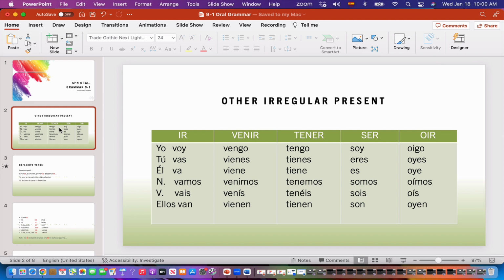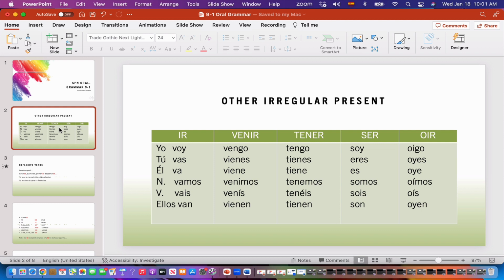So you will see that there are many irregularities here, so you have to memorize these verbs. For example, the verb oír is quite irregular. It's oyes with y and oye. And also the verb ir, voy, vas, va. You see, the infinitive is ir, but when you conjugate the present, it's v-o-y. So they're quite irregular. So remember, these verbs have to be used when you talk about something that is happening right now or usually happens. So they are present tenses.